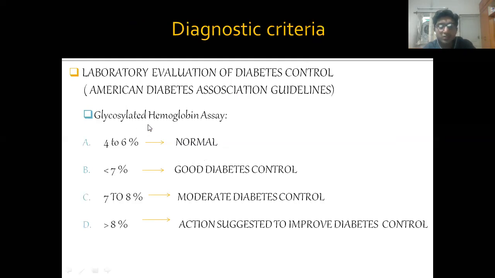This is the glycosylated hemoglobin assay, which will give you a result of around 3 months. 4 to 6% is normal. If the patient is less than 7%, that is good diabetic control. 7 to 8% is moderate diabetic control, and greater than 8% suggests the need to improve the diabetic control.